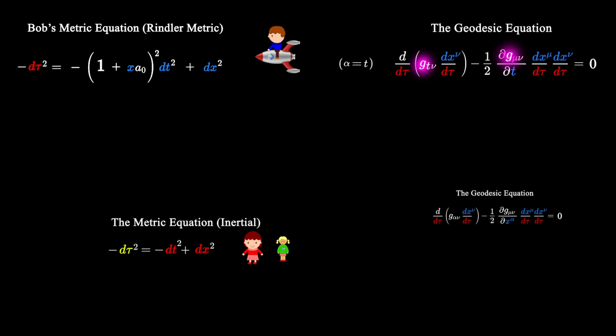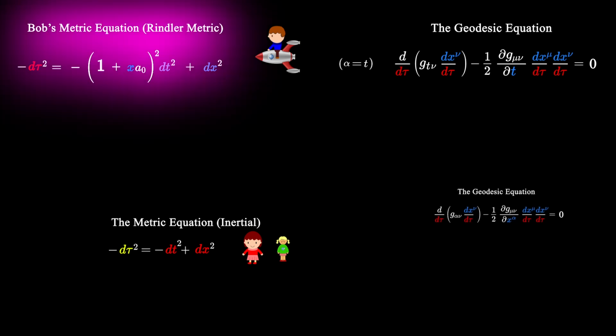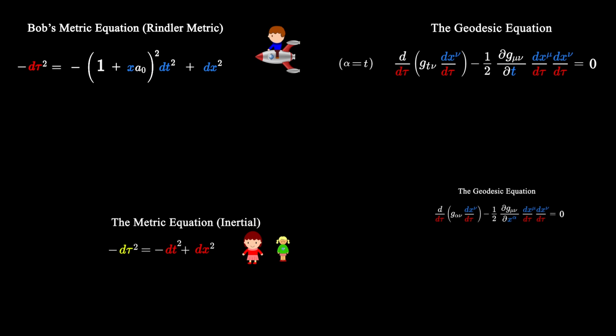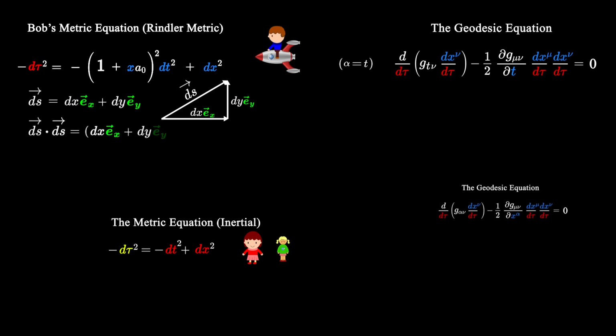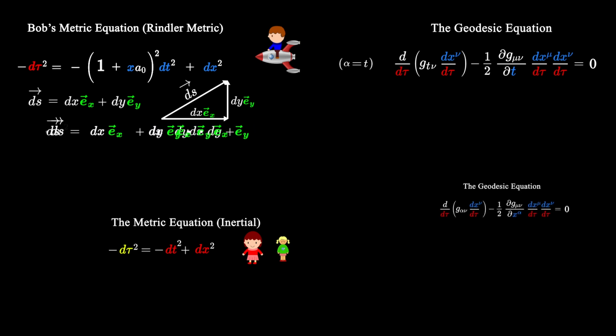Now remember, g is the metric tensor, which is a matrix of the dot products of the basis vectors, and we can find its components by looking at the metric equation. Recall our example from a previous video that ds is equal to dx ex plus dy ey, where ex and ey are the basis vectors covered in a previous video. So ds squared equals ds dot ds, or dx ex plus dy ey dot dx ex plus dy ey, which expands out into this expression.